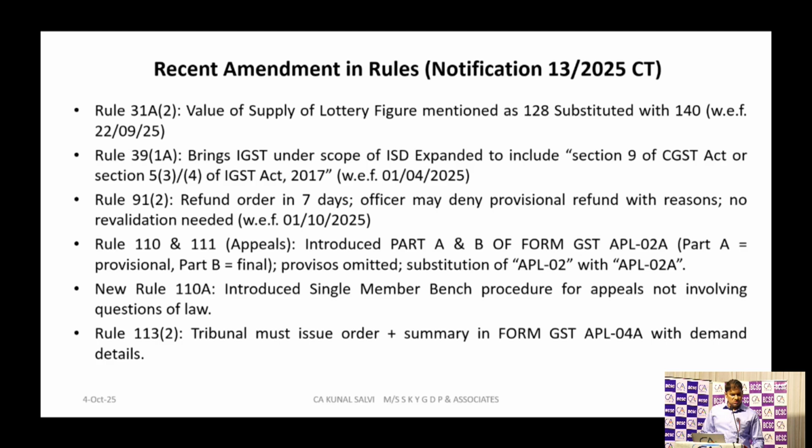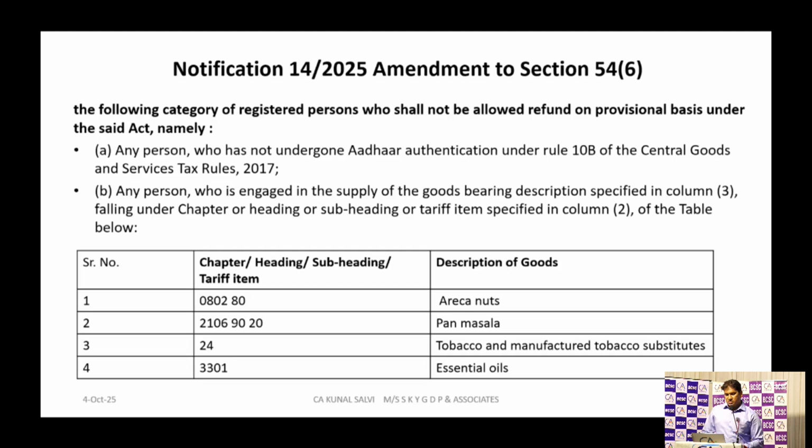Yes, all cases. There are restrictions for provisional refund. Section 54, subsection 6, notification number 14 of 2025. In the following cases, the 90% provisional refund within 7 days will not be granted within 7 days. It will be granted only after scrutiny of that application.